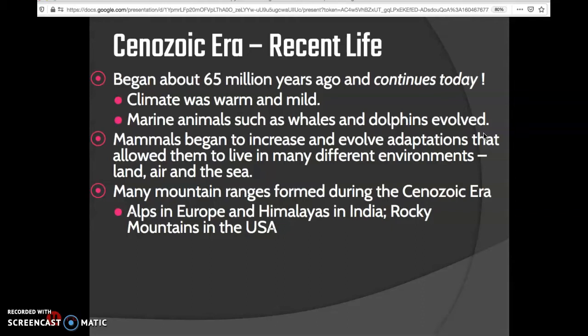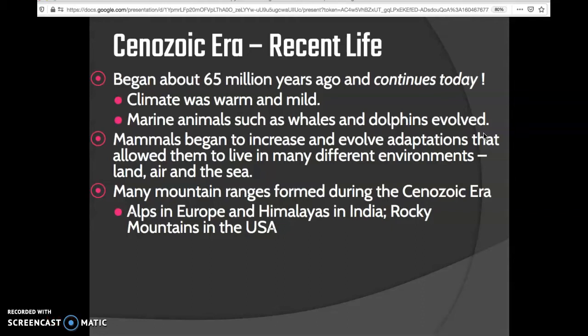Climate was warm and mild, like what we're seeing today, and marine mammals such as whales and dolphins evolved. Mammals began to increase and evolve adaptations that allowed them to live in many different environments, like we're seeing today. We have land, air, and sea mammals. So this really was the age of mammals, with mammals ranging across all kinds of different habitats.